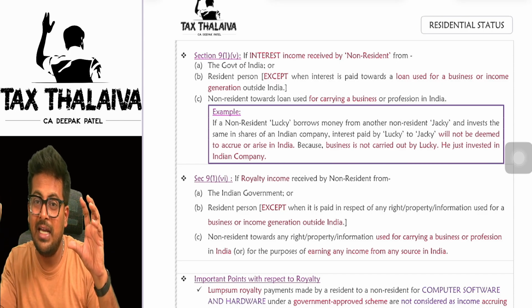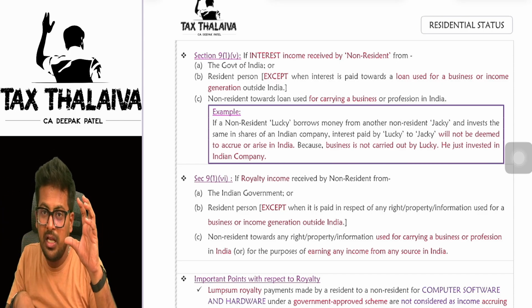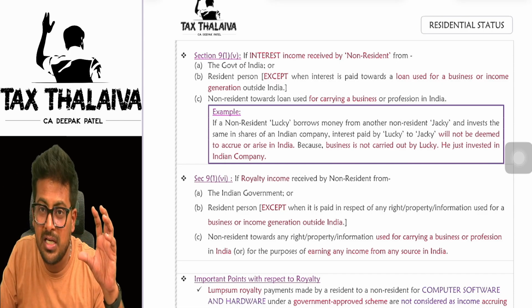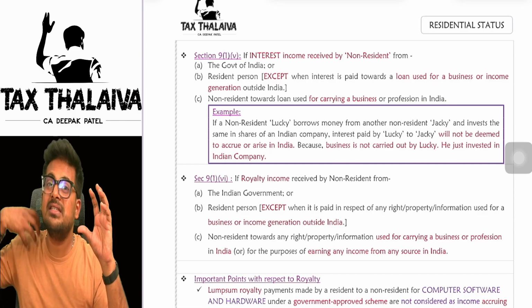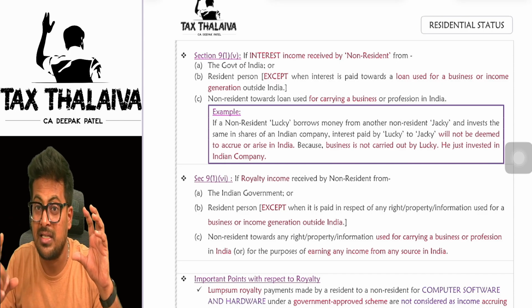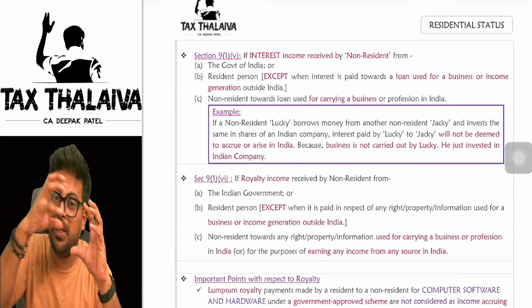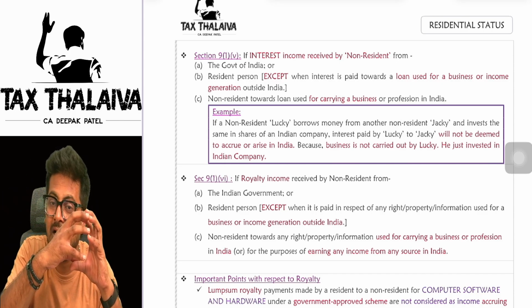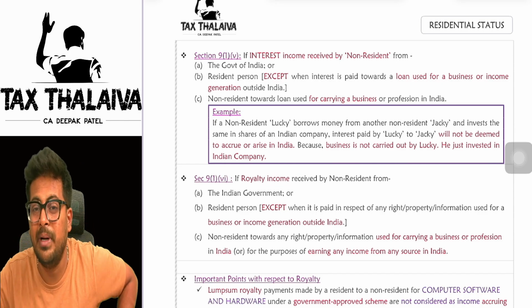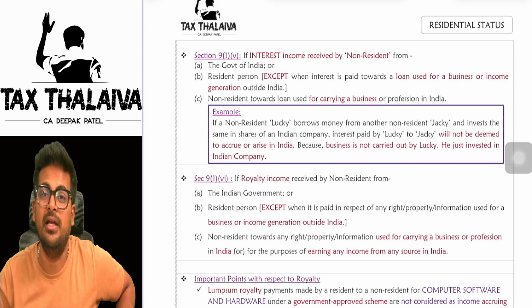unless Ricky Ponting takes that money, comes to India, and starts some business. Out of that business, he earns some income in India. In that case, whatever interest Ricky Ponting pays to Chris Gayle will be taxed in the hands of Chris Gayle in India.